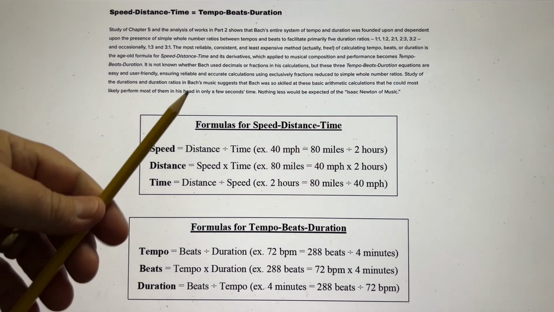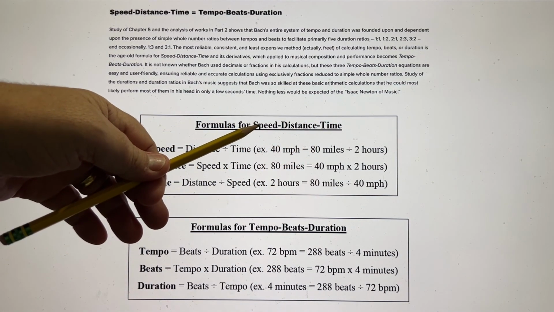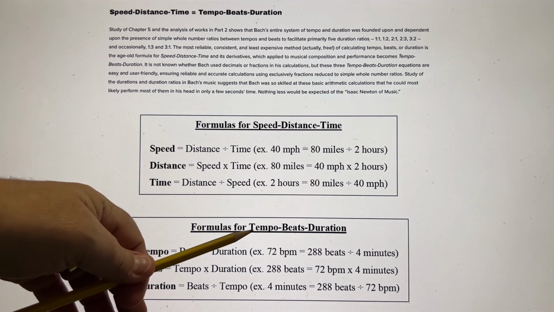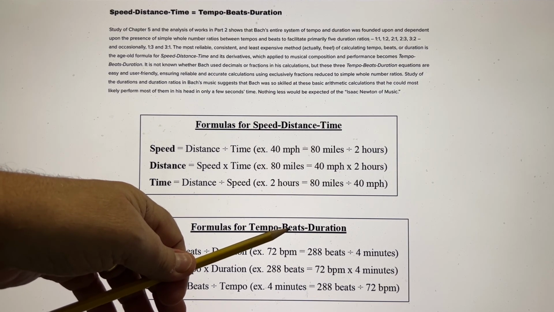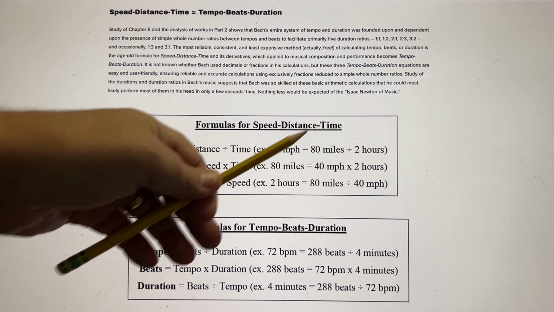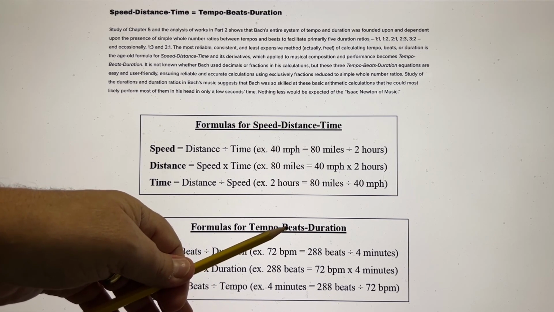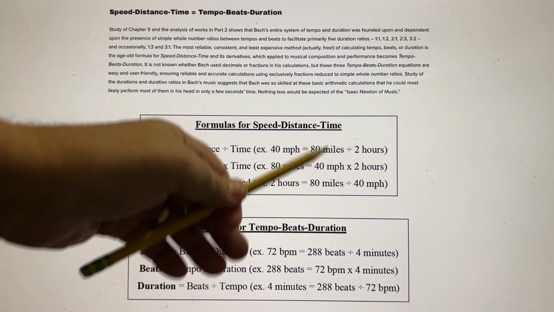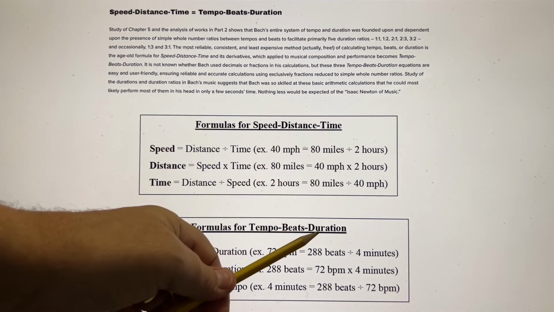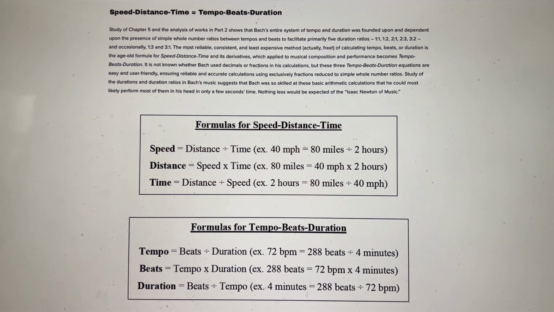Now, speed, distance, time can all be translated into musical terms. Speed becomes tempo. Distance becomes beats. That is, the distance is the length, and the beats are the length. And that's like number of measures and beats. That's the length. And then time becomes duration. Here we're talking about hours. Here we're talking about minutes. So tempo, beats, duration is the same as speed, distance, time, or I should say analogous to that.